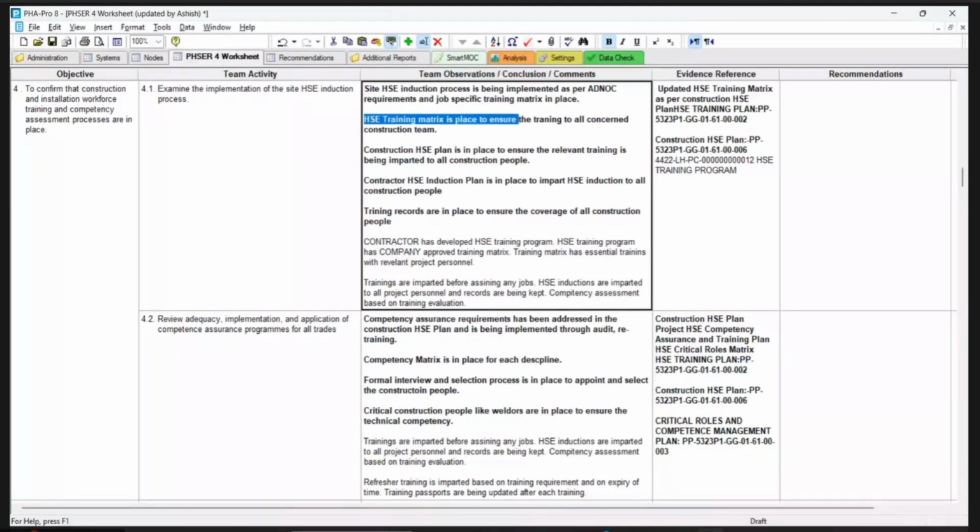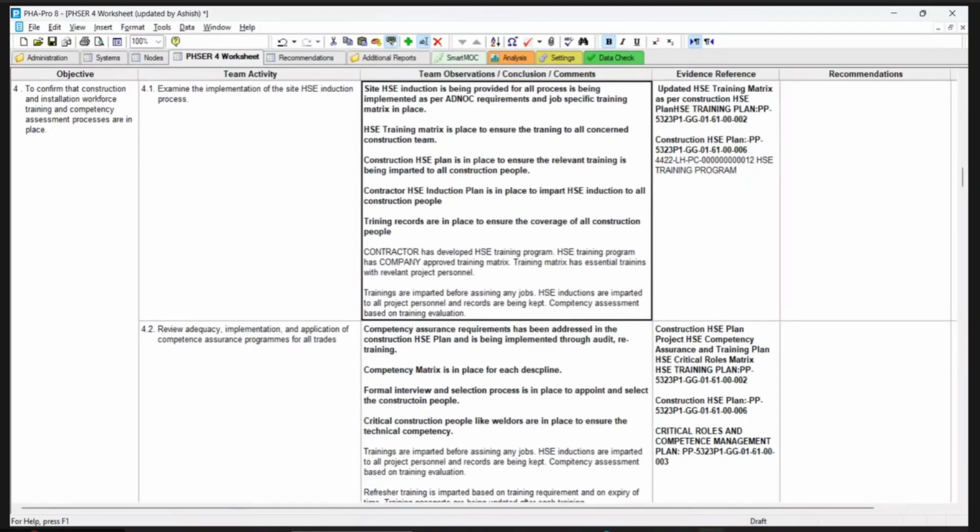Site induction is being provided. Okay. Already you have written. Site induction is being provided for all the construction. Okay, you can stop there. And then you can remove the remaining sentence.